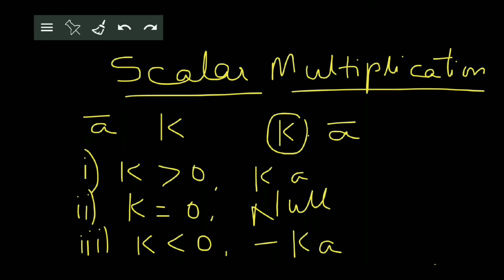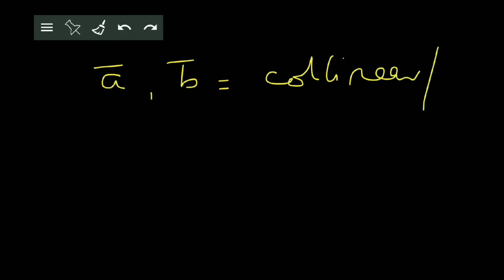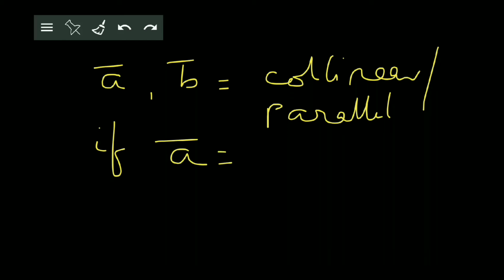A very important property which we learn from scalar multiplication is that, suppose there are two non-zero vectors A bar and B bar. Then we can say that they are either collinear or parallel to each other if a condition is obeyed. That is, if we can write A bar is equal to M into B bar, where M is any scalar and M is not equal to 0, then we can say that the two vectors are collinear or parallel to each other as well. This you will be using in sums.